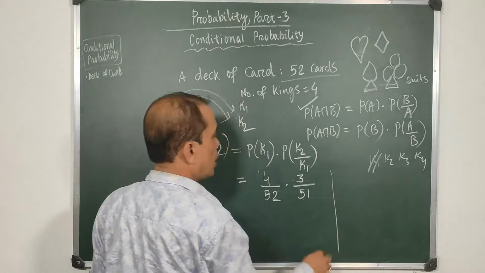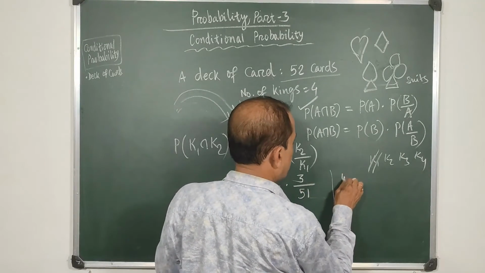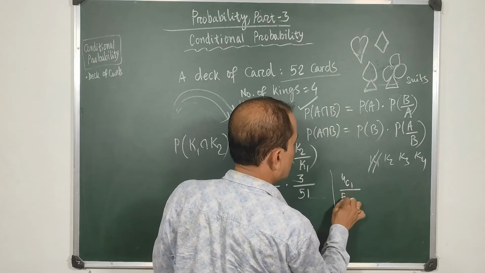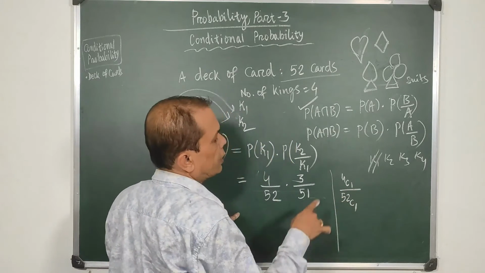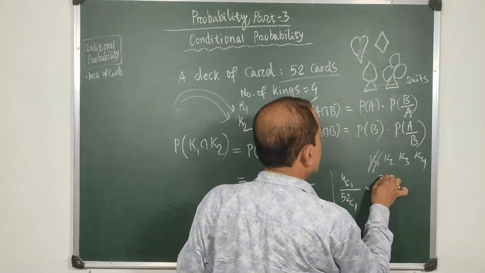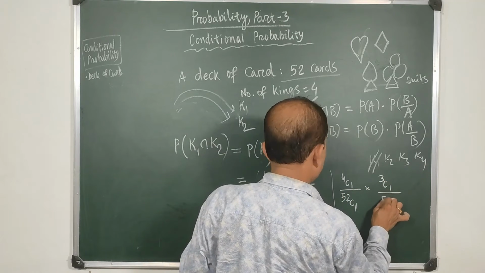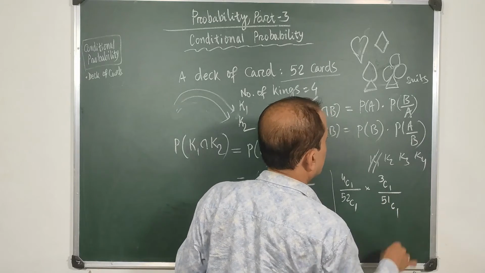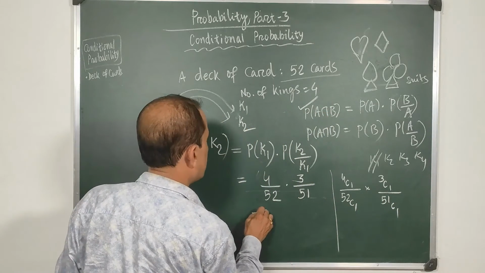In some books, as in R.D. Sharma's book, you can find it like this: 4c1 upon 52c1, meaning you are selecting 1 out of 4 and 1 out of 52, into 3c1 by 51c1. So this gives the same result. This is the answer.